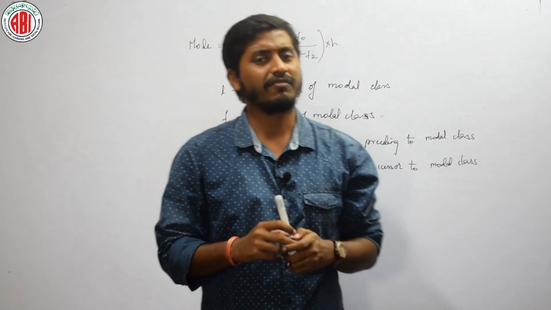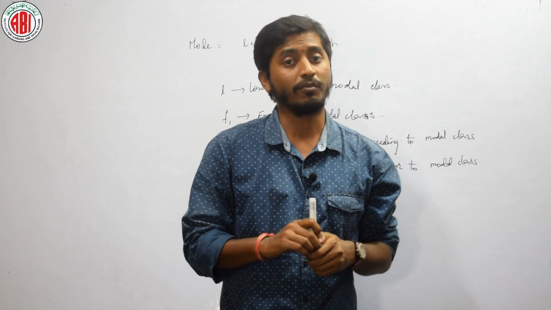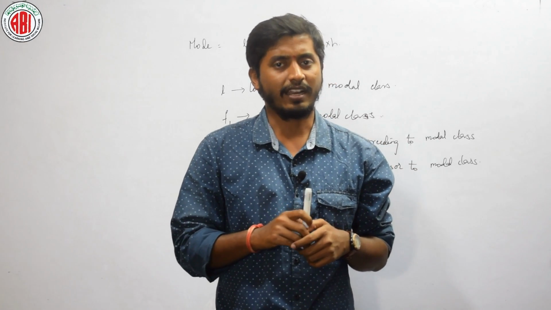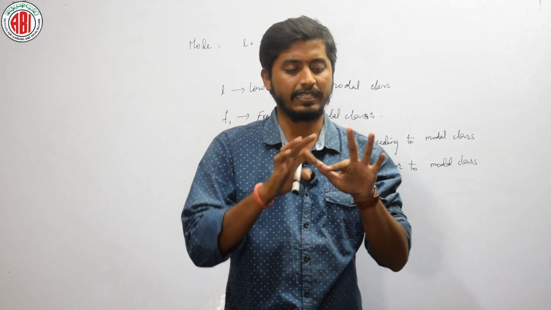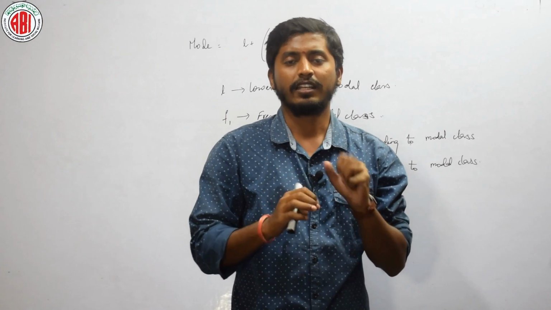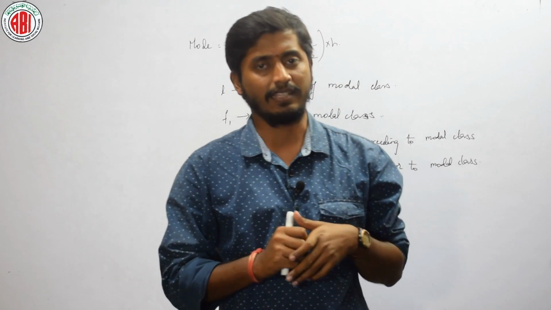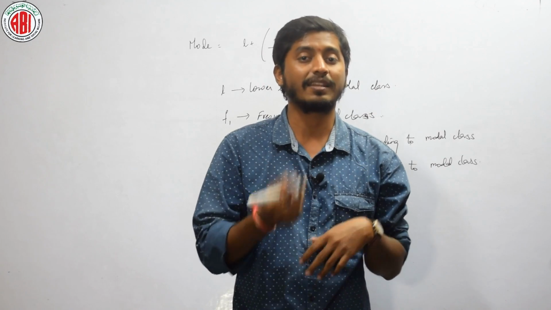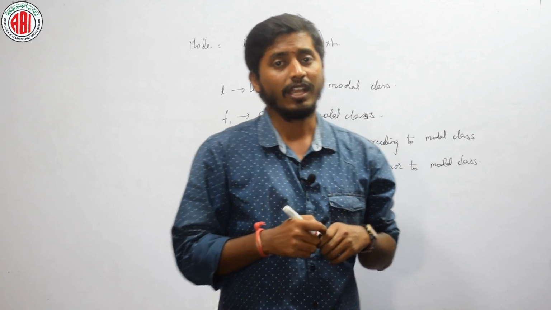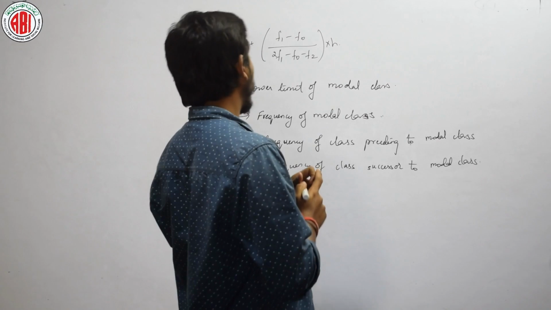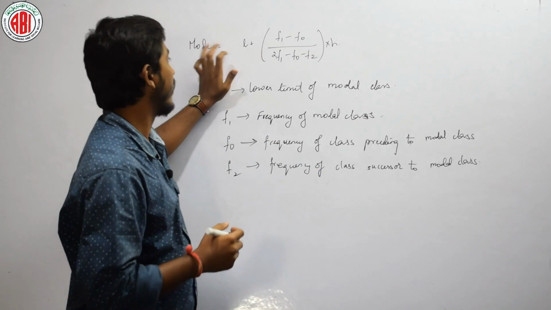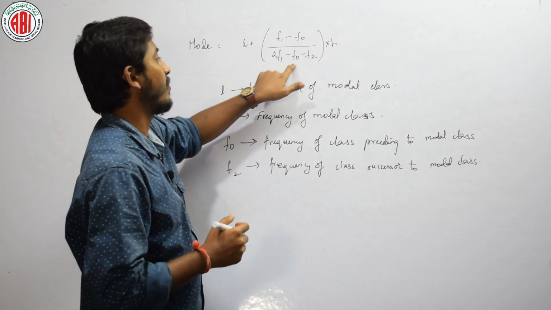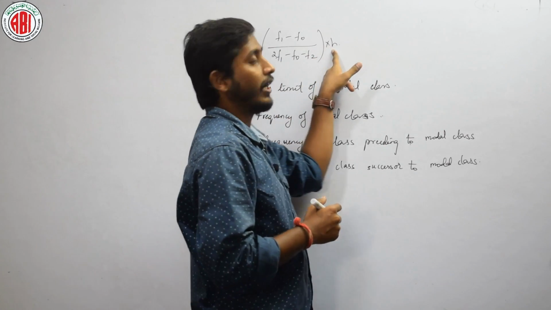Now, as we have discussed in our introduction, we know that mode is the highest repeating data. For example, if I have got 60, 60, 65, 65, 60, which is the highest repeating number? 60. Then the mode is 60. Mode is nothing but the highest repeating number. In order to find the mode of an ungrouped data or also a grouped data, the mode formula is given by L plus (F1 minus F0) by (2F1 minus F0 minus F2) into H.